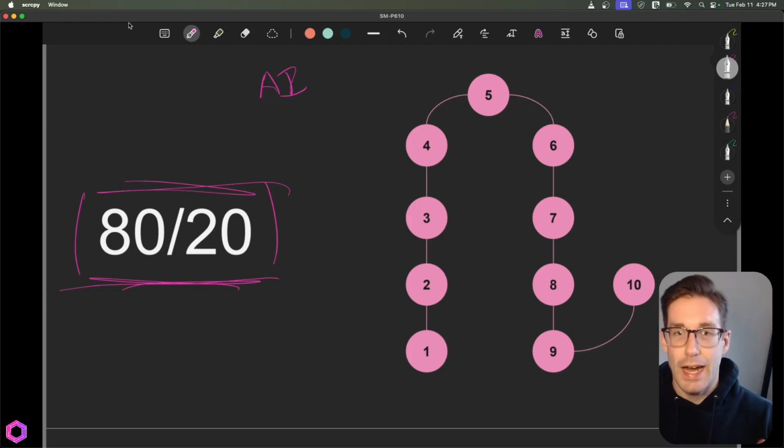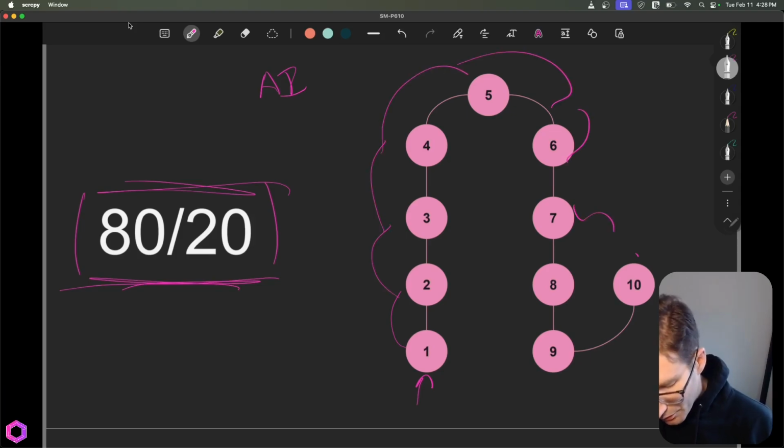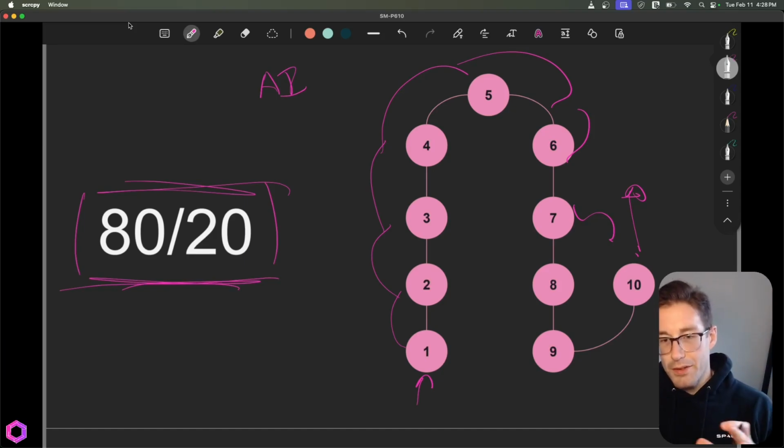Likely, if you're going to have an AI inside of a product that's useful for users, it's going to have multiple steps. And people like to call this an agent. You can call it whatever you want, but it's basically an AI that has a multitude of steps. And in this situation, we have 10 steps. So you have your user down here asking a question, and then it's going to iterate through all these different interactions and all these steps before it actually comes back in response to the user.